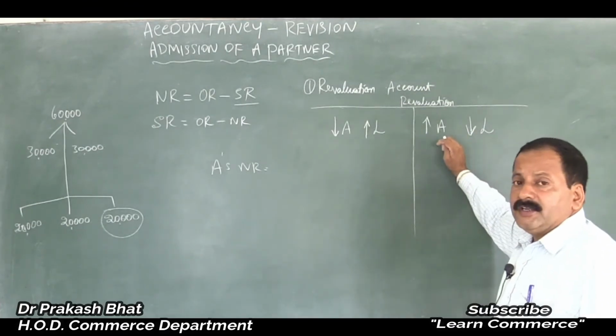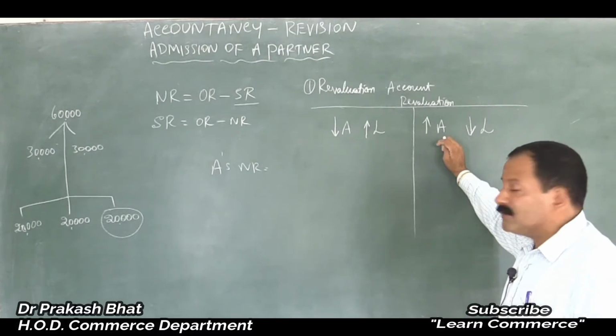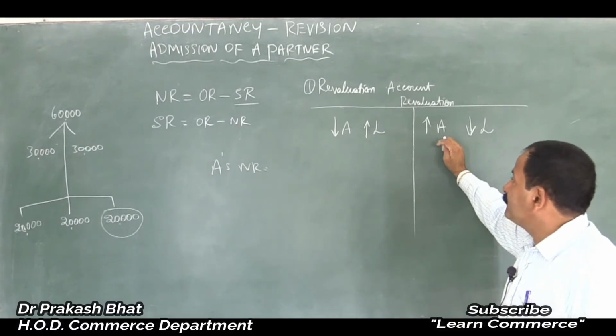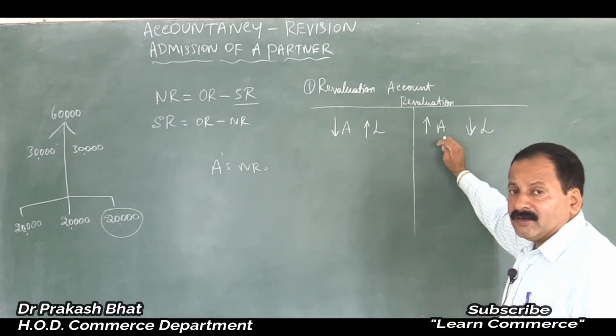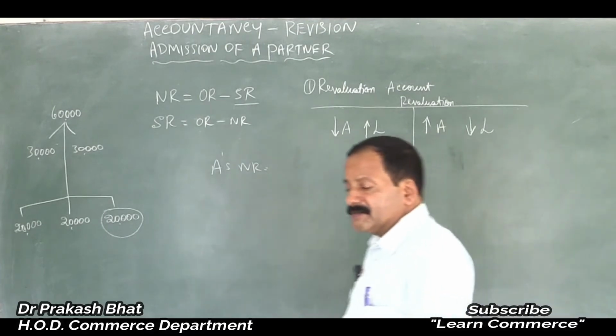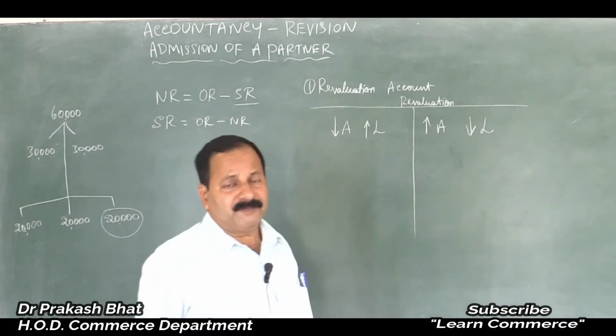Here, increase in the value of assets is also a profit. Suppose the value of building or furniture, whatever the asset is, has increased. The value of land is increased. Don't you think it is a profit to you? Suppose your land is worth 1 crore.